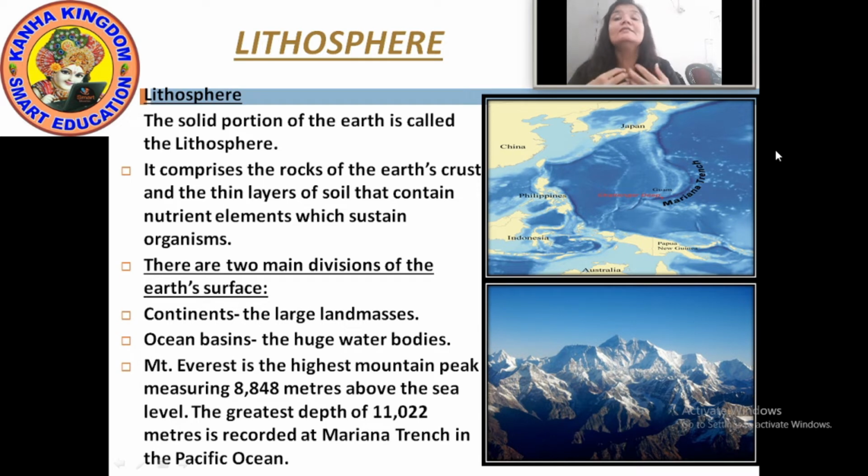So it is said that the greatest depth of 11,022 meters is recorded at Mariana Trench in Pacific Ocean. I have given the pictures. Just have a look in the pictures. You can see where the Mariana Trench is in the Pacific Ocean. Right? And below is the picture of Mount Everest. It is the highest mountain peak.